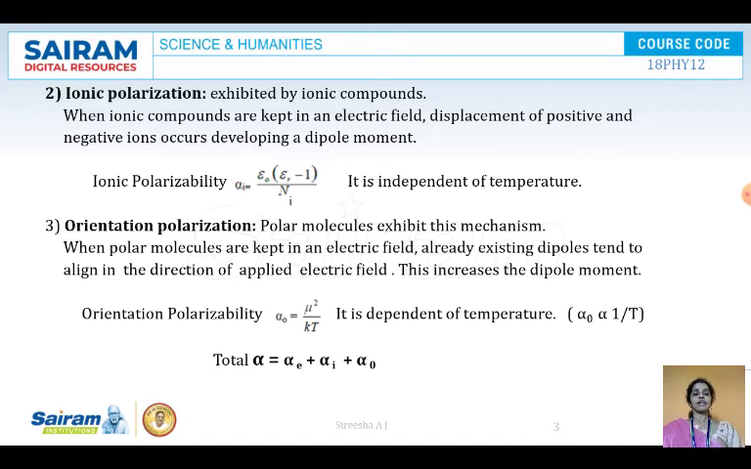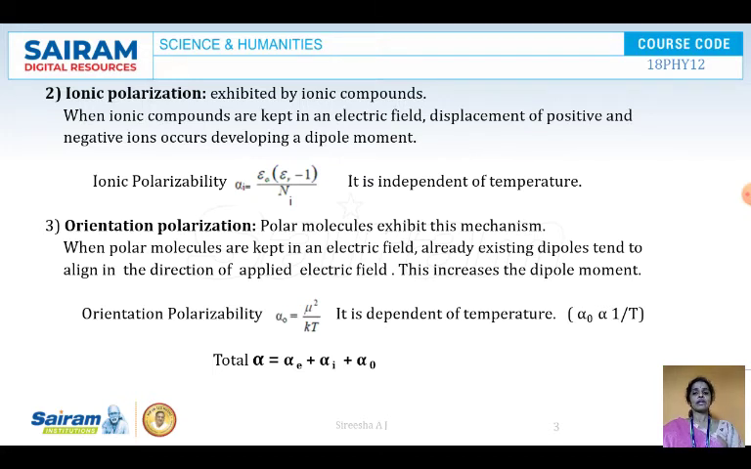This increases the dipole moment. Already they have a dipole moment, and because of this there is still more increment in the dipole moment. Now the orientation polarizability alpha naught is equal to mu square by kT. Here it is dependent on temperature. We have seen the other two types of polarizations are independent, but this is dependent on temperature. How the dependency is: alpha naught is proportional to 1 by T, that is, inversely proportional.